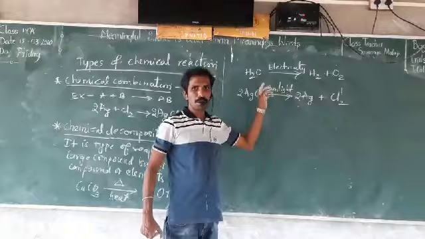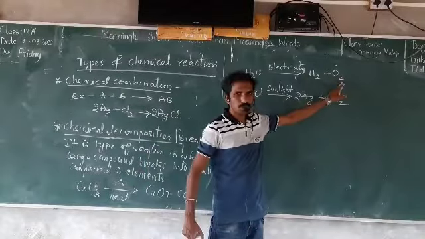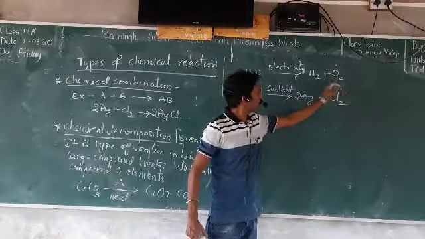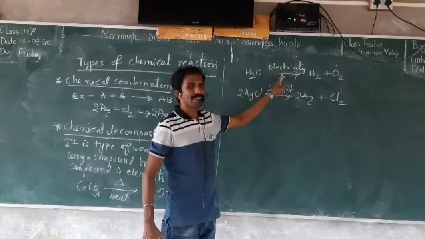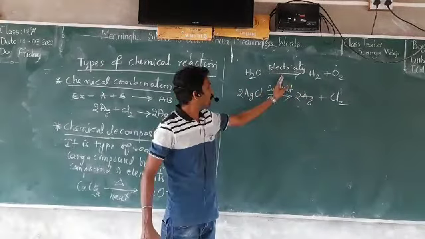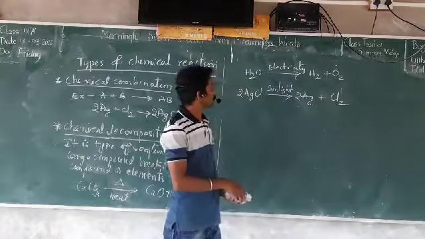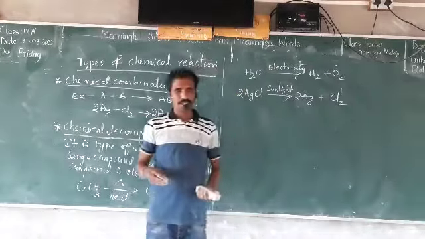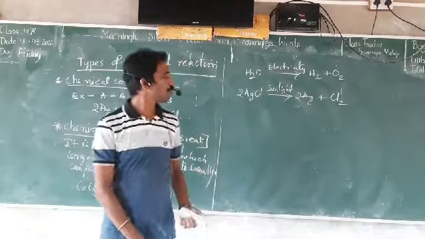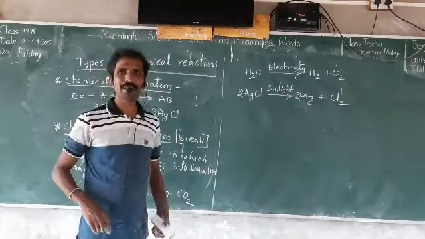So H2O breaks into H2 plus O2 in the presence of electricity. Then it is called electrochemical decomposition.